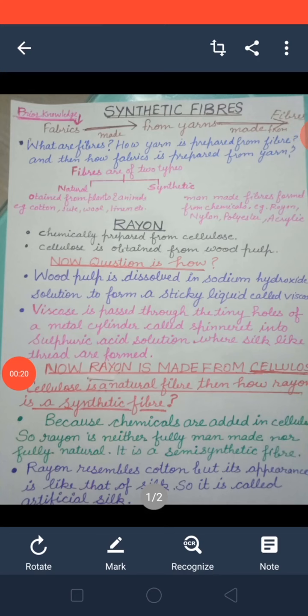Fine. Yes, beta, the fabrics which you wear, you know how these fabrics are made from? From where? From which? Yes, from the yarns. And the yarns are made from the fiber.